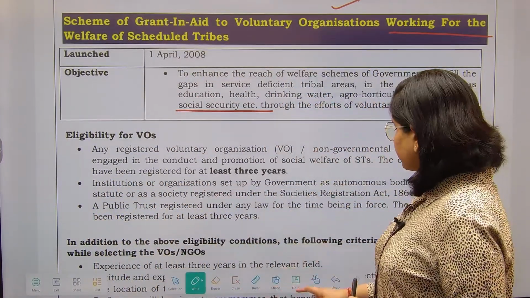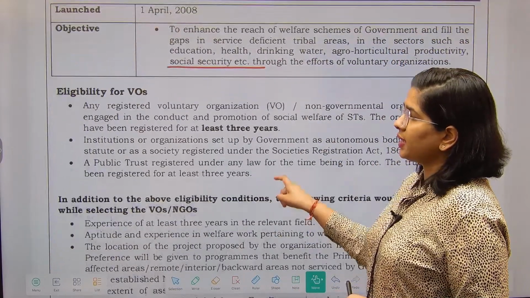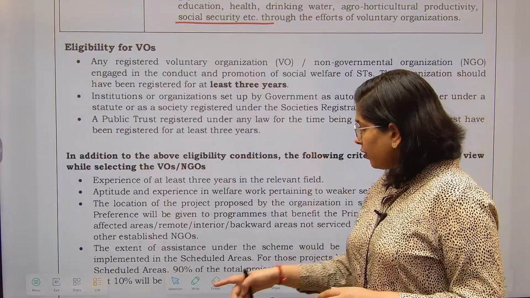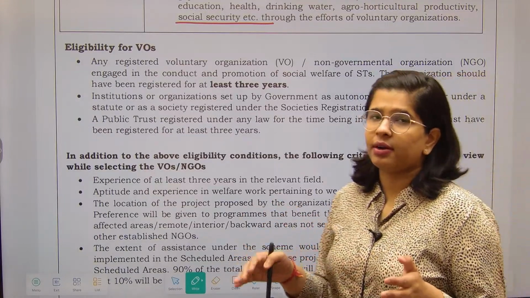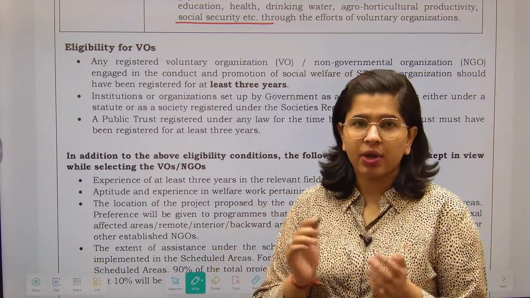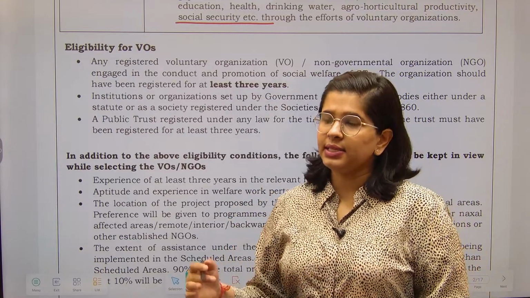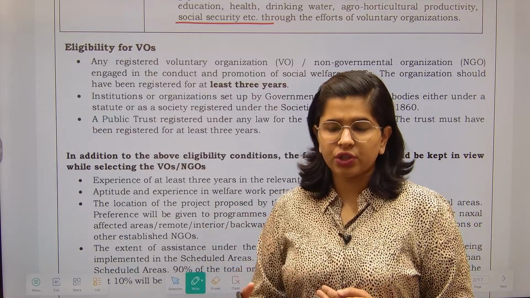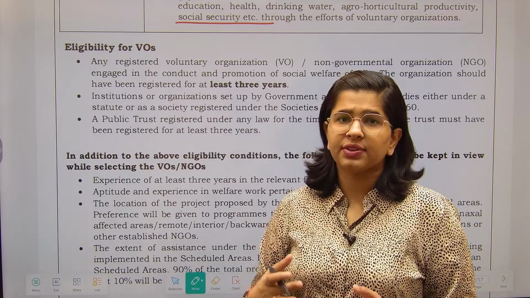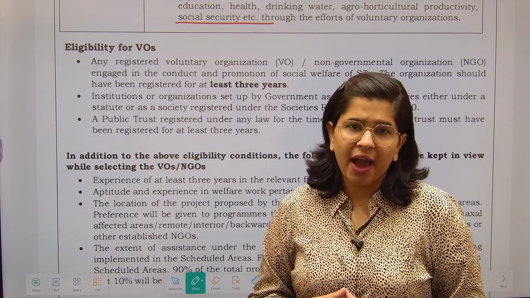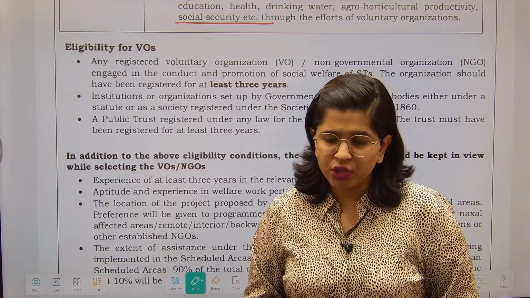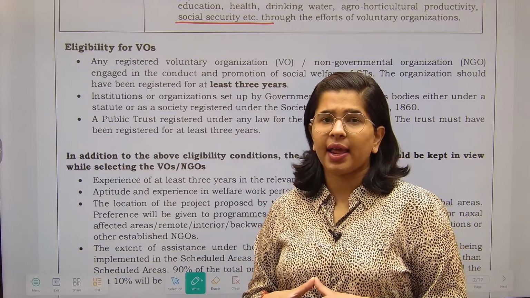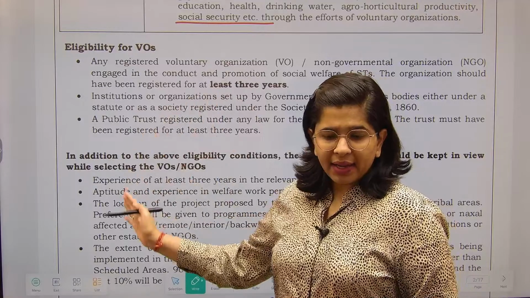Next, which voluntary organizations will be eligible? Under this scheme, government is bringing out so many schemes for the tribes, but these schemes should reach the tribes in a sufficient manner. For that we have to take the help of voluntary organizations, and not everyone can empanel themselves.